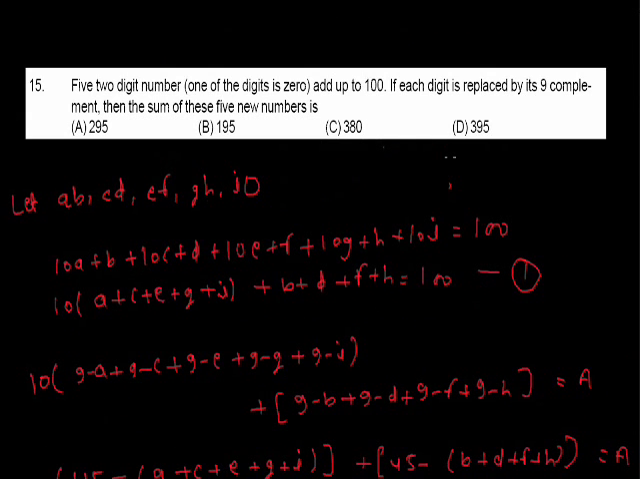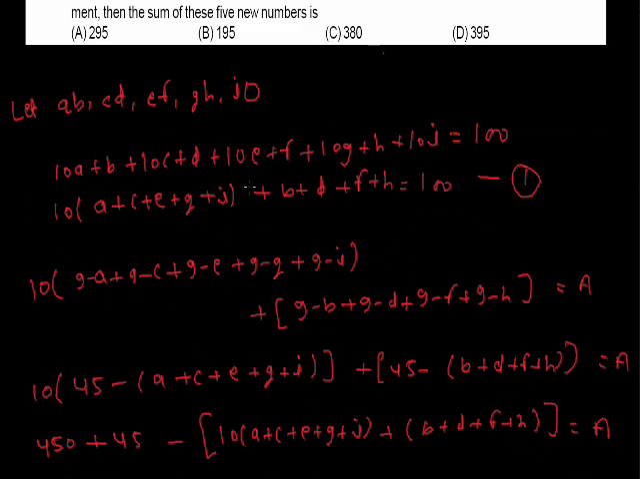Let's repeat. It was given that there are 5 two-digit numbers, one digit of which is 0, and when they are summed it gives 100. Now if we replace each digit by its 9th complement, what will be the sum? Let A, B, C, D, E, F, G, H and I, 0 be the 5 two-digit numbers. Their sum is given as 100. Then we write 10A plus B plus 10C plus D plus 10E plus F plus 10G plus H plus 10I equals 100. Now we solve and we find the equation 10 into (A plus C plus E plus G plus I) plus (B plus D plus F plus H) equals 100.